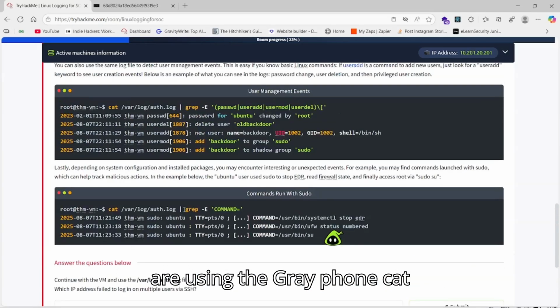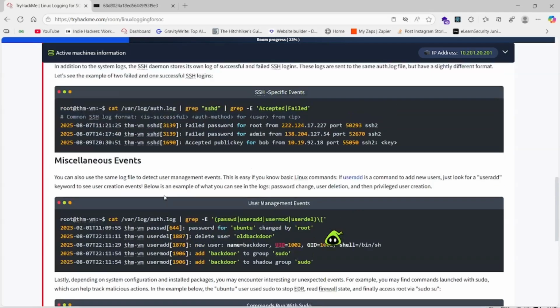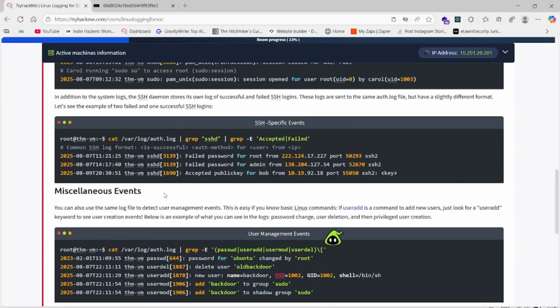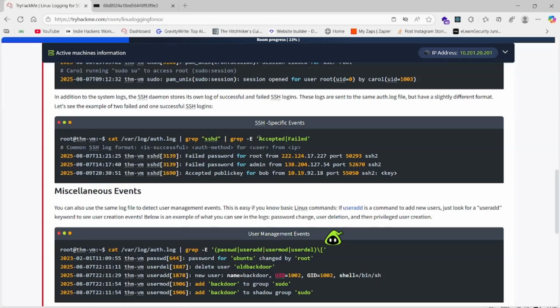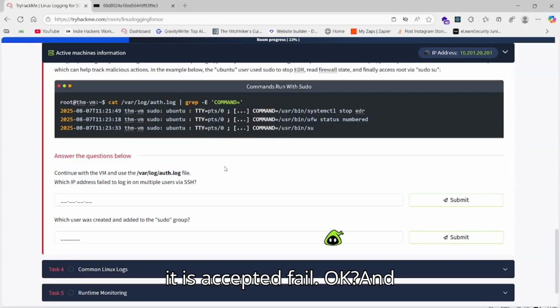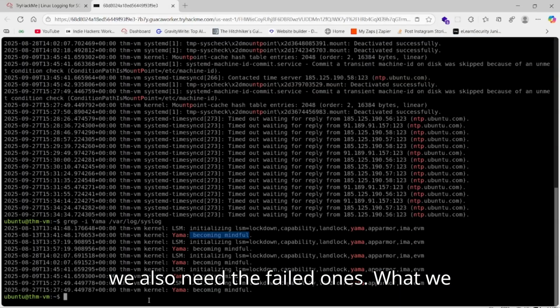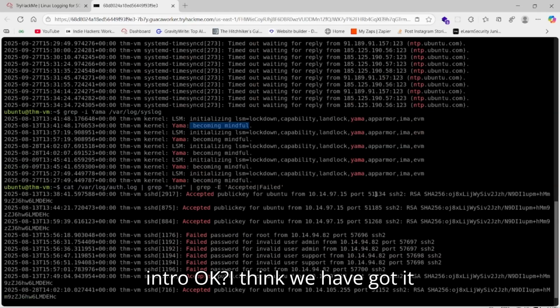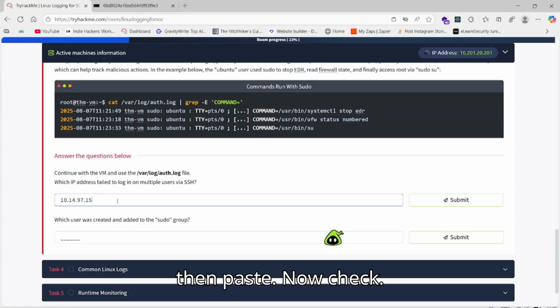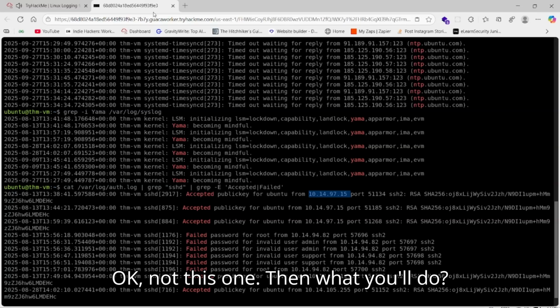As I told you, we are using grep with cat. I think this is the one that we will be using. As you can see, it shows accepted and failed. We also need to filter them. What we'll do is give this one and press enter. Okay, I think we have got it from 97. We will check. Come here, we will just log in, then paste. Now check. Okay, not this one.